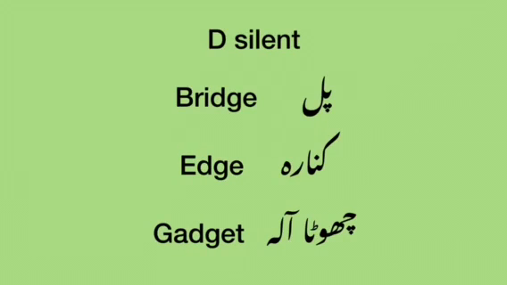Now silent words with letter D. Here word is bridge. Bridge. D is silent. Mean is pull. Then edge. Edge. Kinara. Third is gadget. D is silent here. Gadget. Chota. Ala.